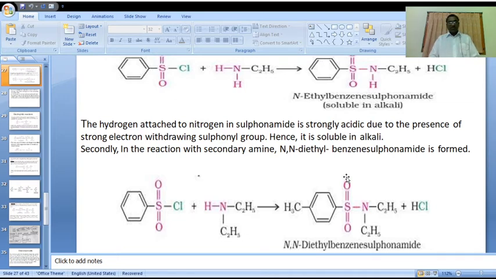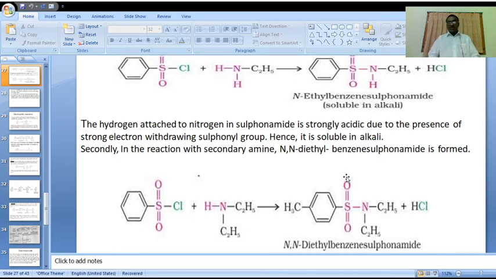What is that? N-alkyl benzene sulfonamide. N-alkyl benzene sulfonamide is present in the aqueous layer, and we can easily separate the aqueous layer and the ether layer with a separating funnel.